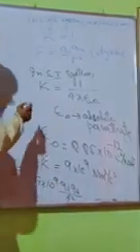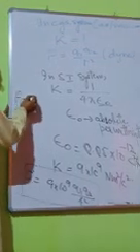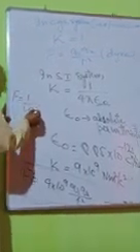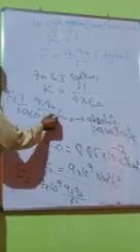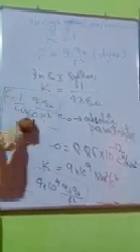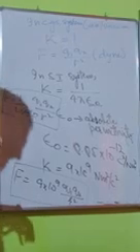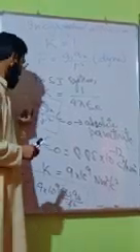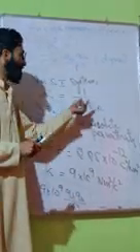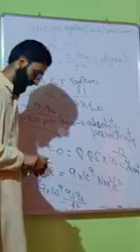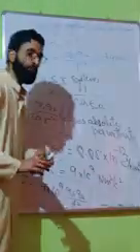Or we can also write like this: F is equal to 1 upon 4 pi epsilon naught Q1 Q2 upon R square. This is Coulomb's law in SI. Clear? Now we have to discuss the units and dimensions of this K, and also of epsilon naught. और epsilon naught और K के units क्या होते हैं?